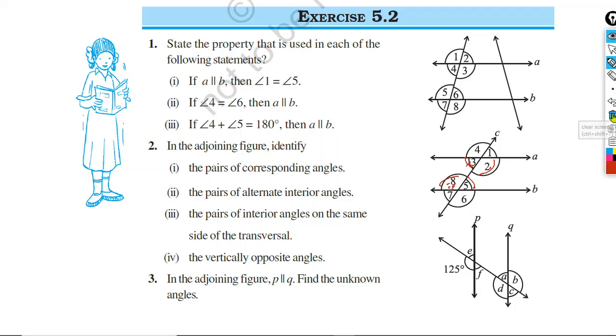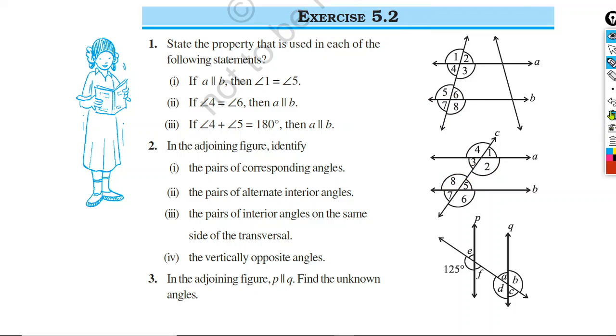The fact is that angle 3 plus angle 8 is 180, or angle 3 and angle 8 are supplementary. Similarly, angle 2 and angle 5 are supplementary. So this much we had studied in the previous class. So now we are going to discuss exercise 5.2.